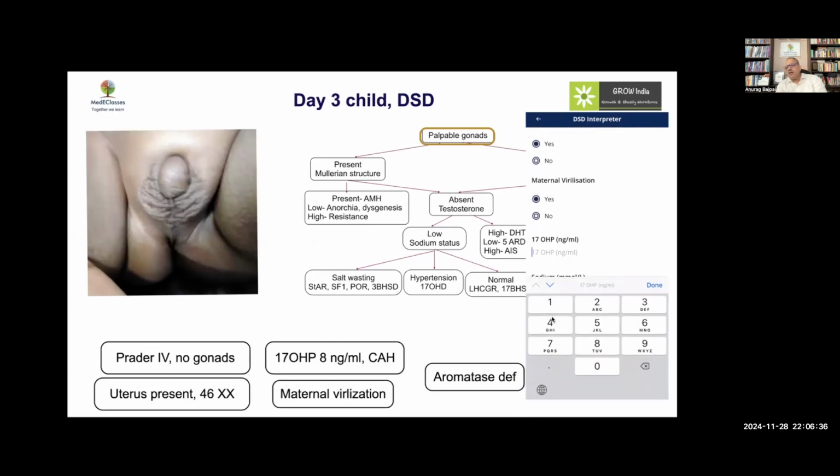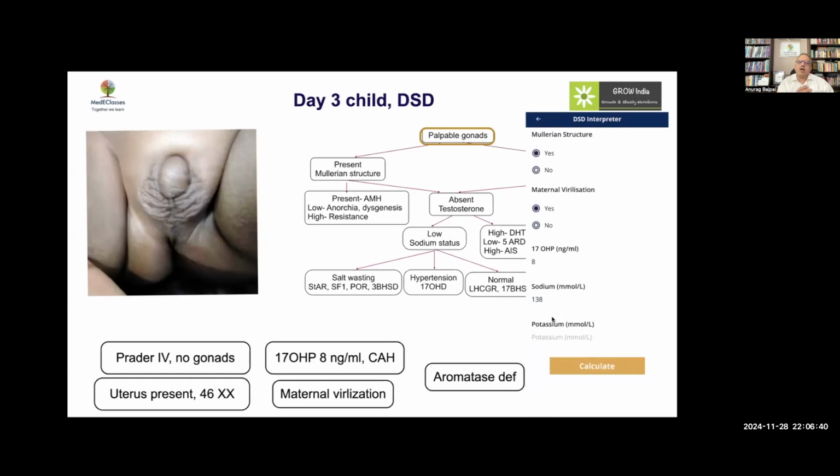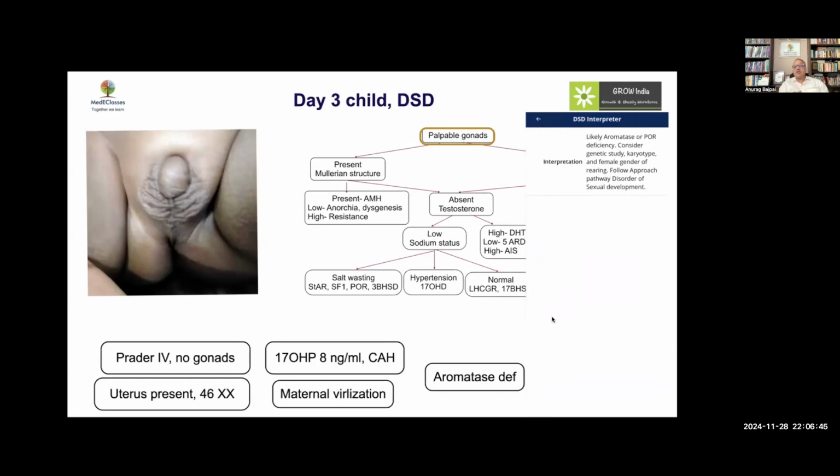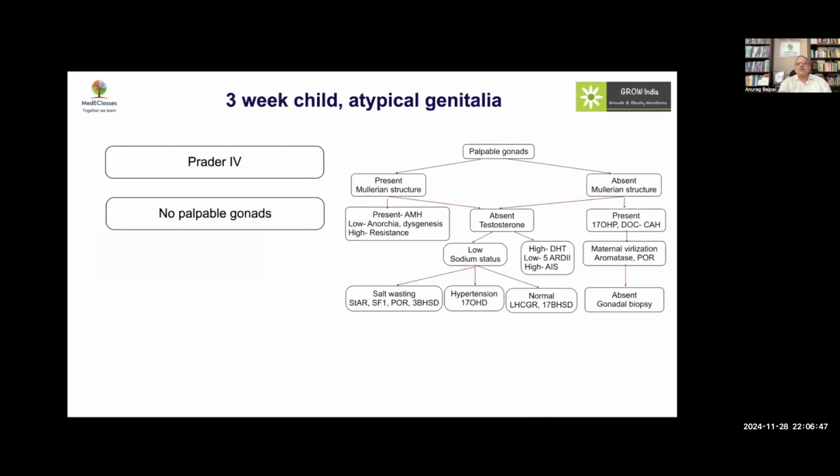And if you feed in our data, it will again go through. So if you have an XX-DSD who has got a normal 17-OHP, think of a possibility of alternate diagnosis like aromatase deficiency in that regard.